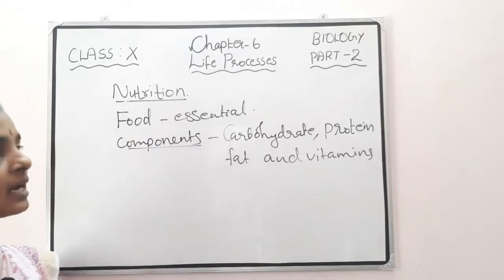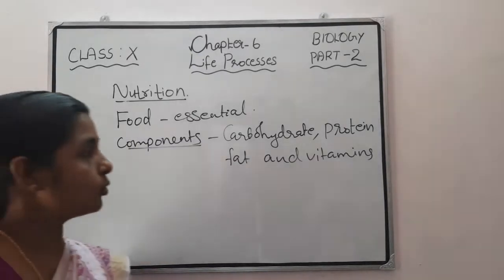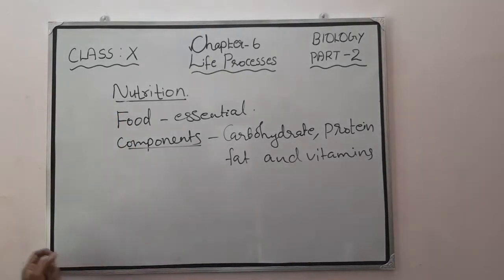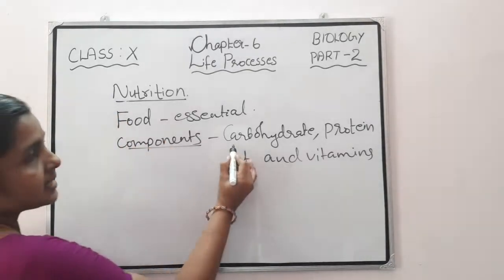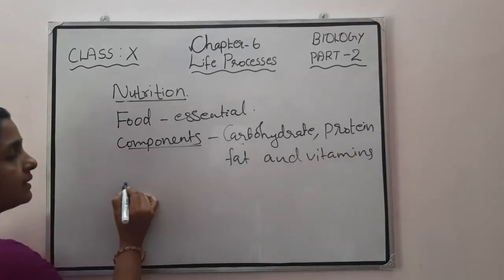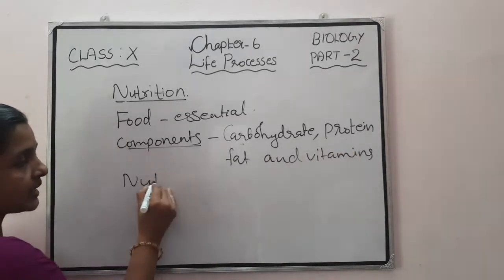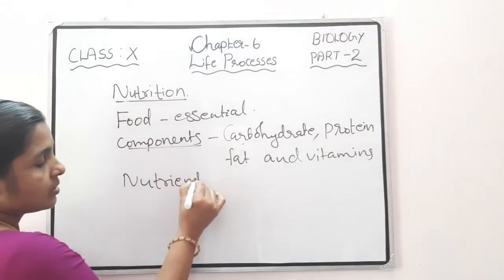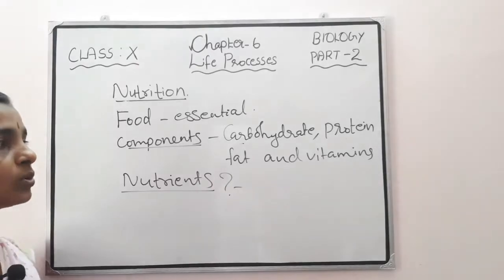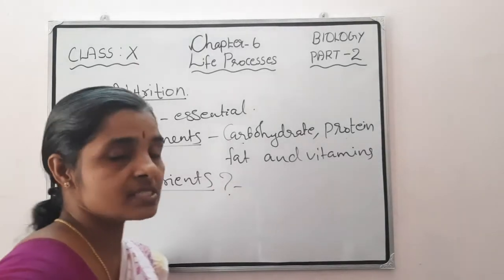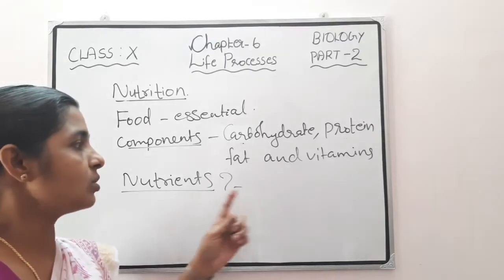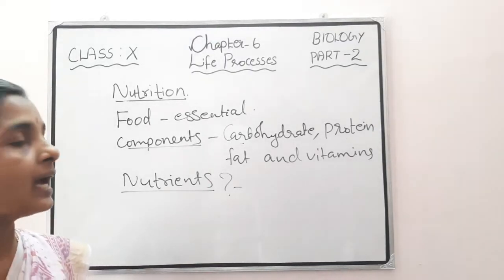These are all essential for our body in order to release energy. And these components, carbohydrate, protein, fat and vitamins, are called the nutrients. They are essential for our life.